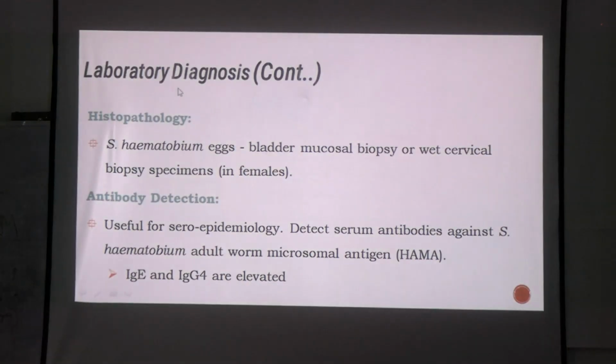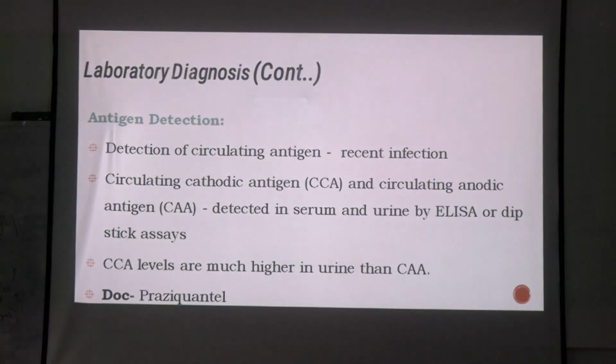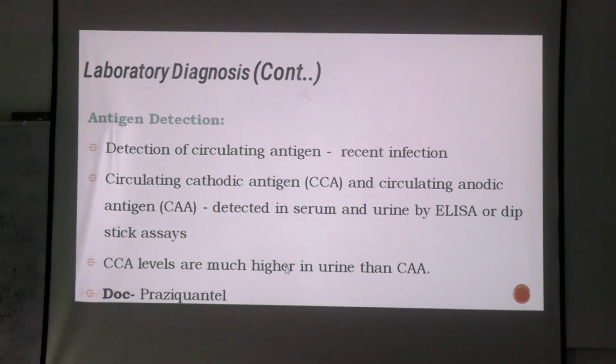Everything else remains the same. You have to write about histopathology. You can go for antibody detection by ELISA. You can go for antigen detection. You can perform PCR. What is the treatment of choice? Praziquantel. Okay.